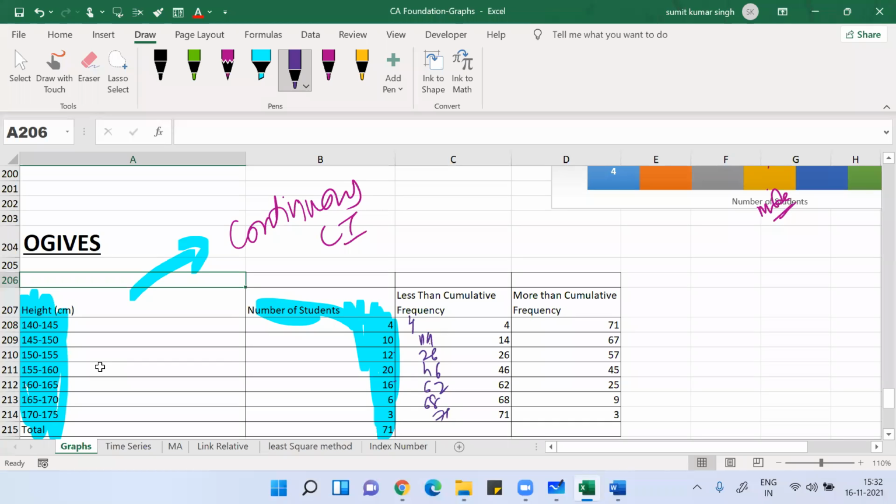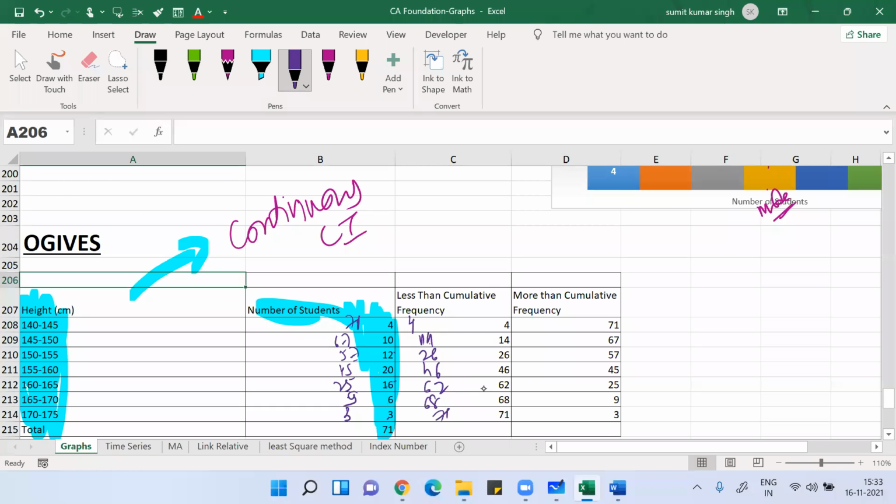Are you getting this? Now, if I have to write the same data as more than cumulative frequency, how will I write it? I'll start from down: 3, then 3 plus 6, 9, then 9 plus 16, 25, 25 plus 20, 45, 45 plus 12, 57, 57 plus 10, 67, 67 plus 4, 71.